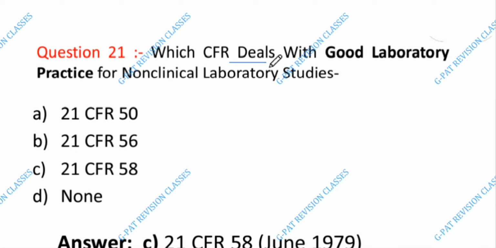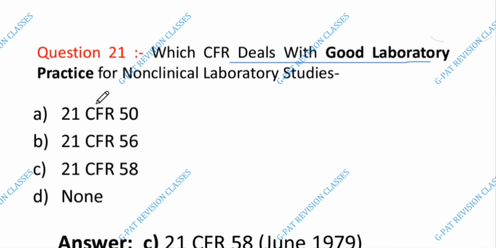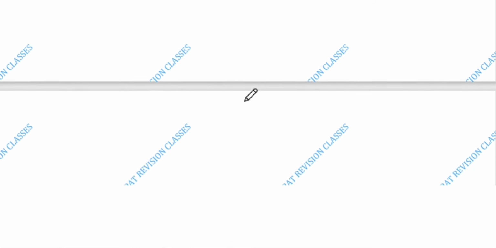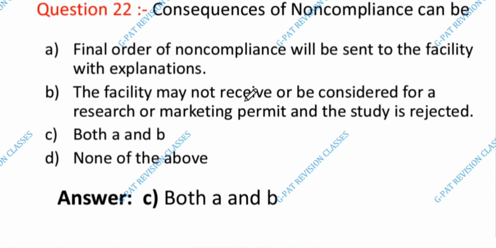Next is 21 question. Which CFR deals with good laboratory practice for non-clinical laboratory studies? The answer is C. 21 CFR 58. ये जून 1979 में हुआ. Next is 22 question number.